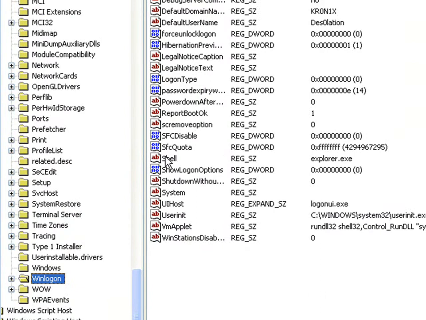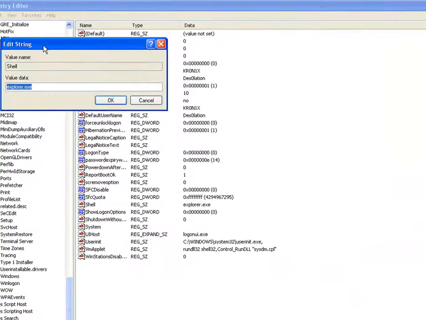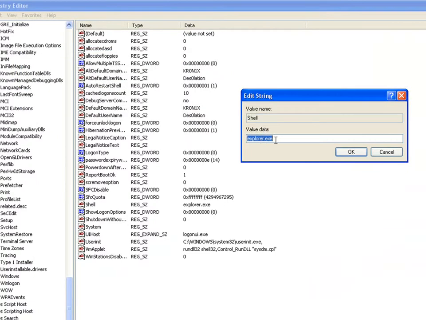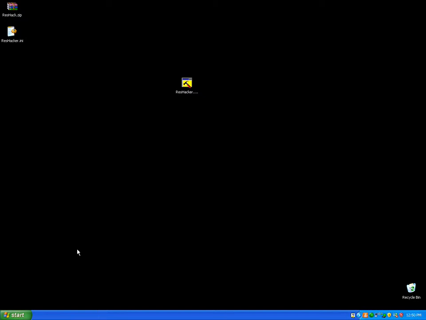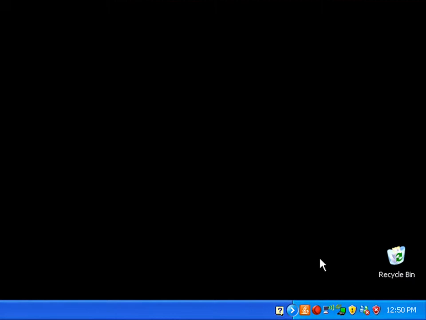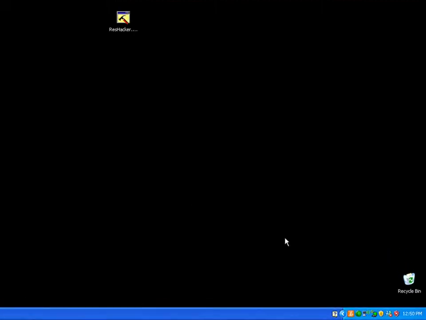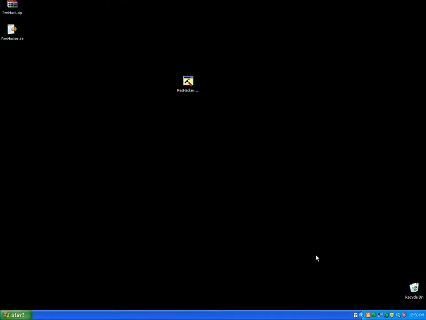But see Shell right here? Explorer.exe. Double click it. And go ahead and just edit that to whatever you put. Mine would be Explorer Deadshot.exe, and hit OK. Now you see it hasn't changed because I need to log off so it'll reload it. It's around 12:50 right now. So I'm going to go ahead and log off, log right back on, and make another movie showing you that it worked.